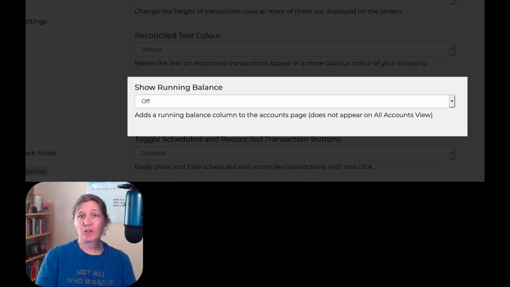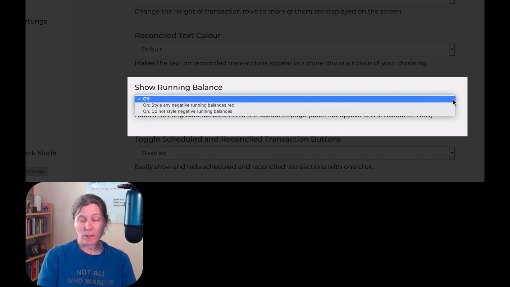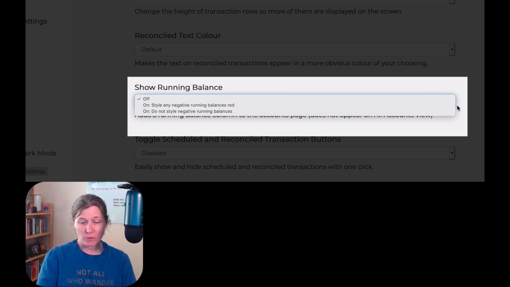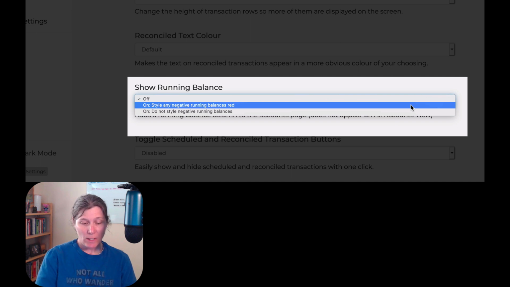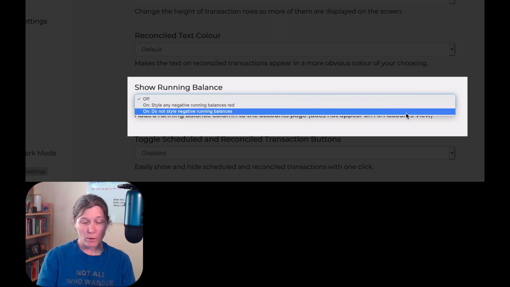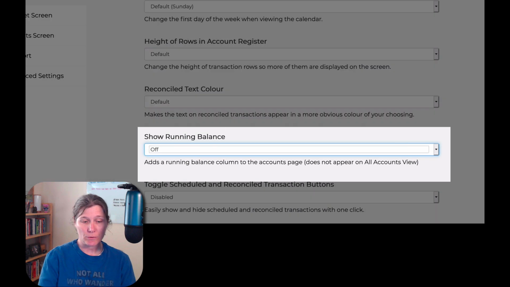Up next is the show running balance setting. And here we have 2 additional options. In addition to default, which is off, we can show the running balance with the style on any negative number. It's styled red, or to show the running balance but not style the negative numbers.